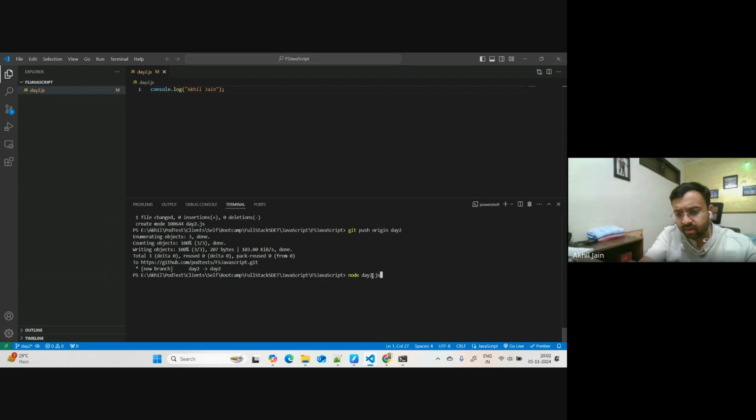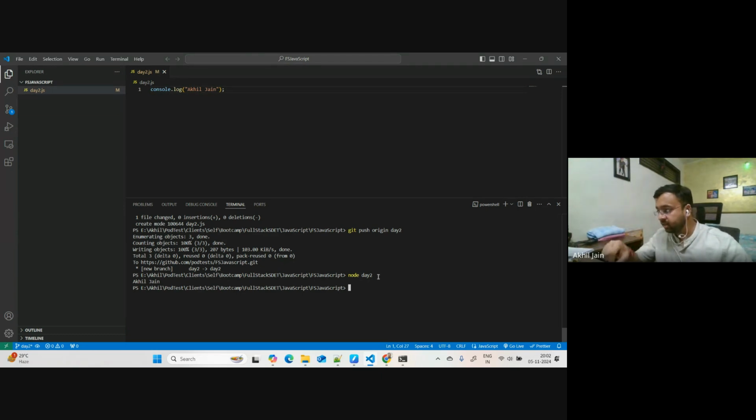Let me see if I can run without the extension or not. If I do this, yes, it works, right? So it has to be a .js file, and you don't even have to mention .js there. And it worked. You can see it printed Akhil. And if I want to write the complete name, I can do that.